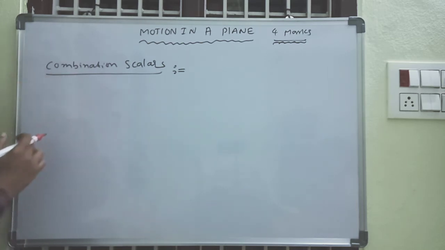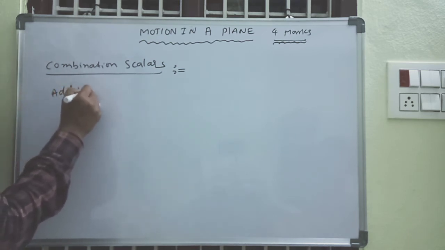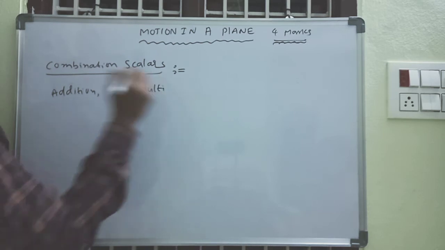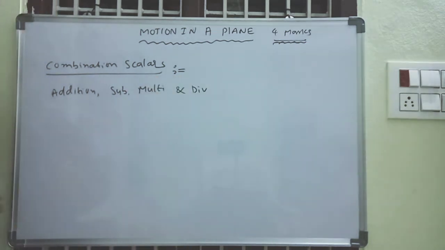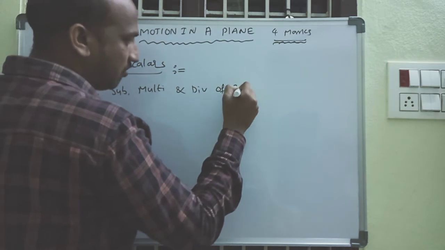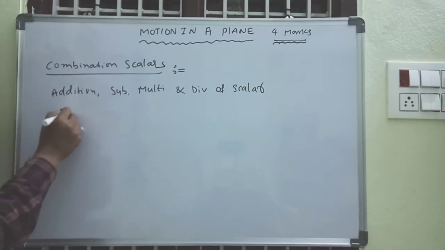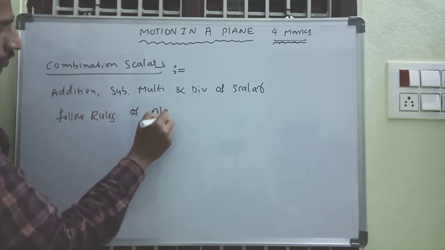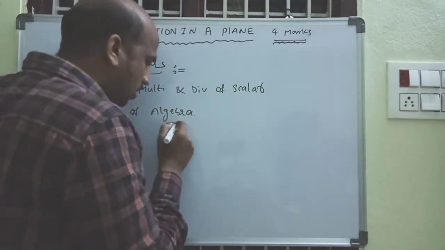What is combination of scalars? It means addition, subtraction, multiplication and division of scalar quantities. Addition, subtraction, multiplication and division of scalars follow the rules of algebra. It follows all the rules of algebra.